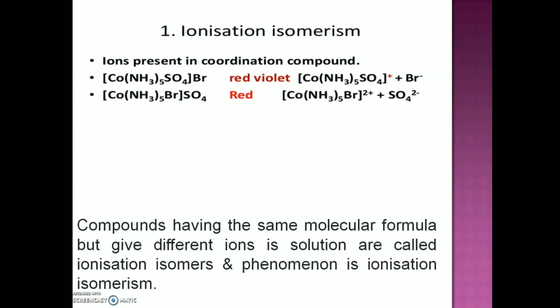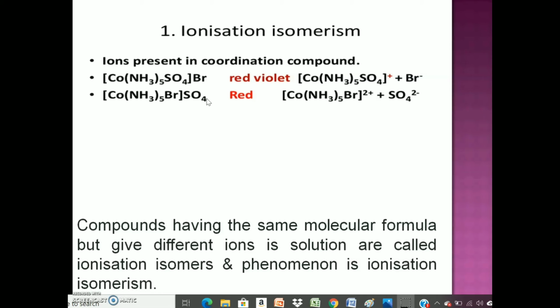A typical example of this compound is [Co(NH3)5SO4]Br and [Co(NH3)5Br]SO4. Here there is exchange of groups between the complex ion and the ion outside it.